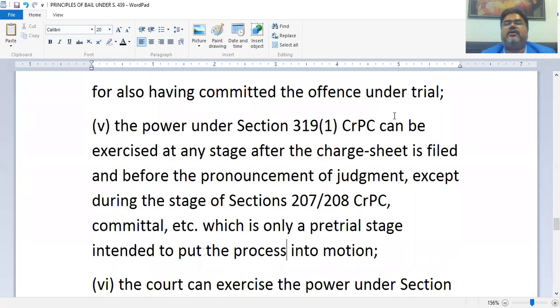So except during the stage of 207, 208 CrPC, that is the committal stage, which is only a pre-trial stage intended to put the process into motion. We all are aware of the stage of committal, where the magistrate commits the whole case to the superior court, that is the sessions court here.